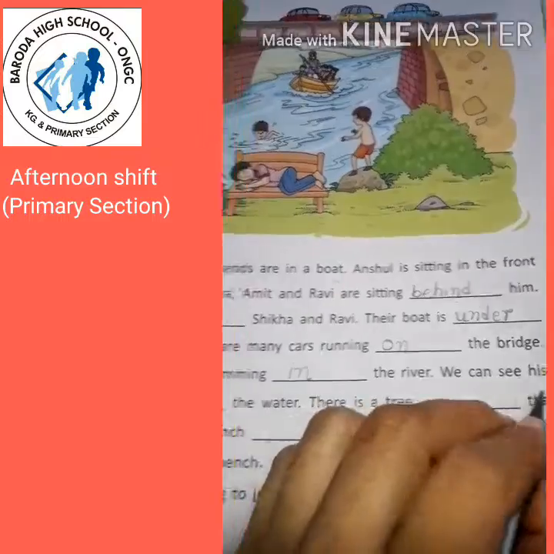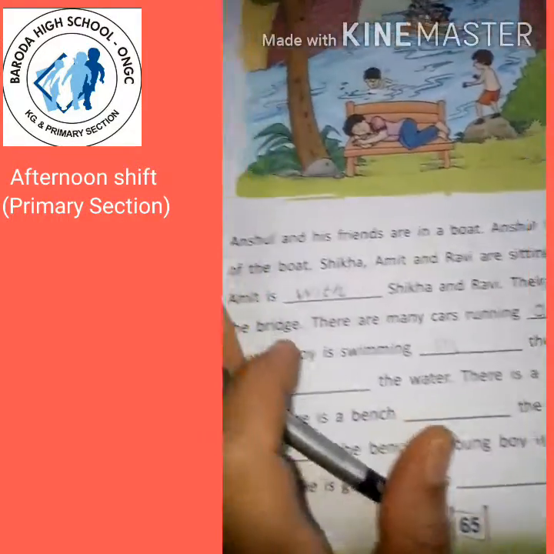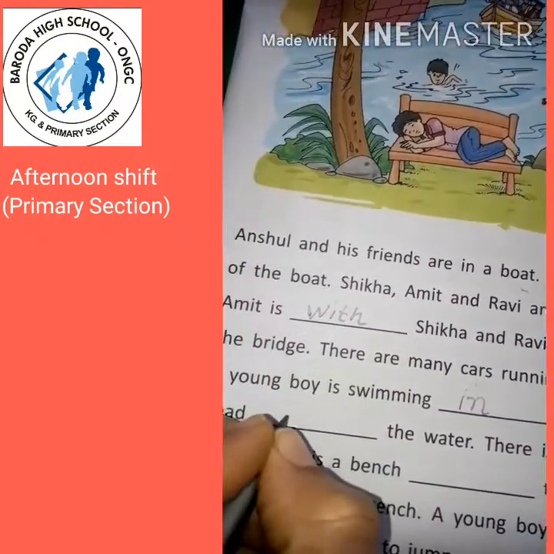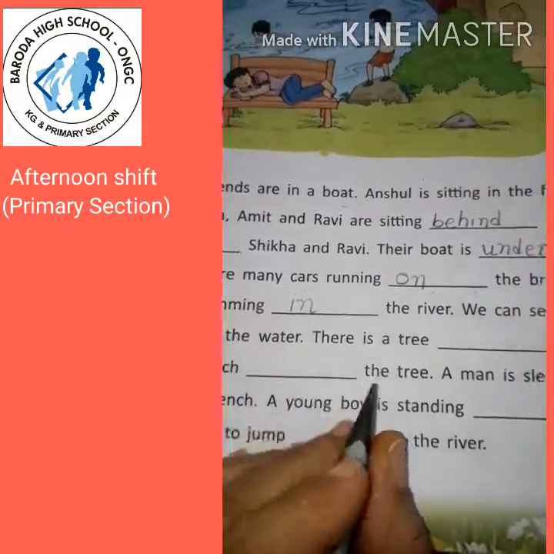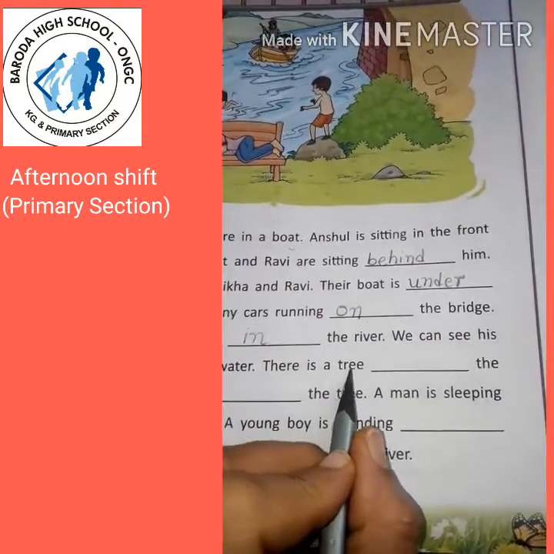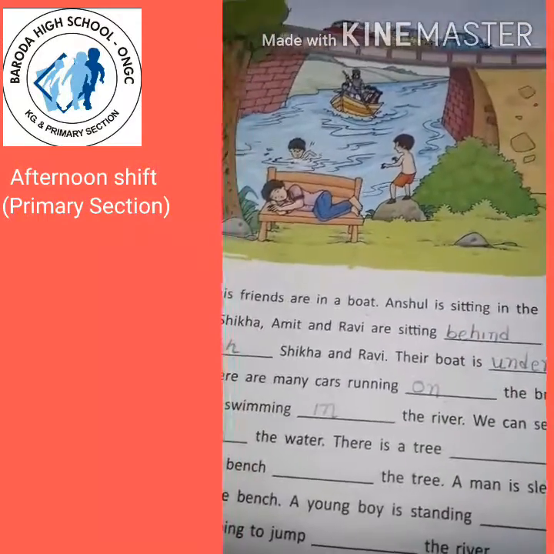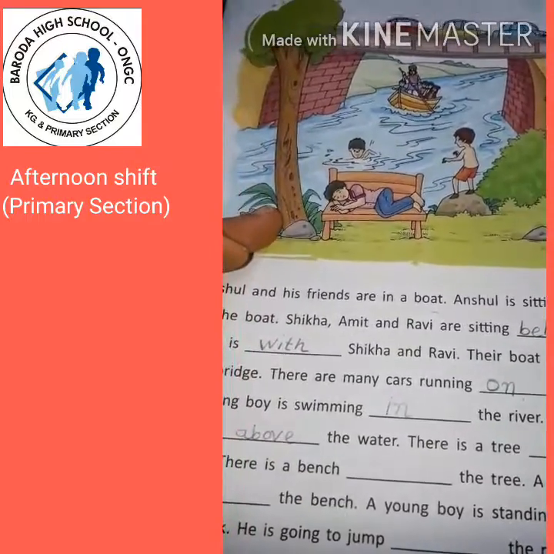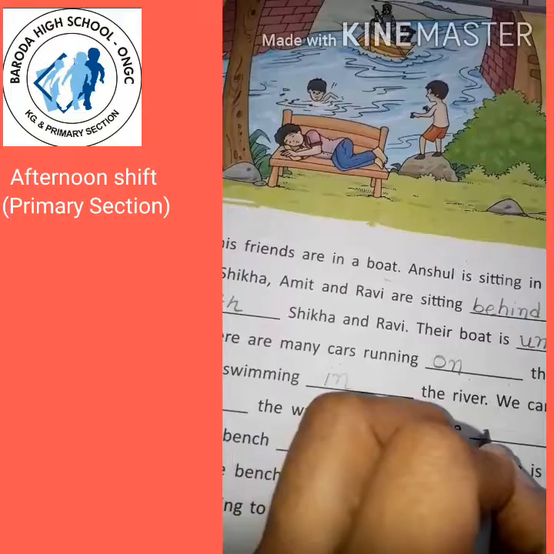We can see his head blank the water. We can see his head above the water. There is a tree blank the bank. Where is the tree? The tree is on the bank. Right?